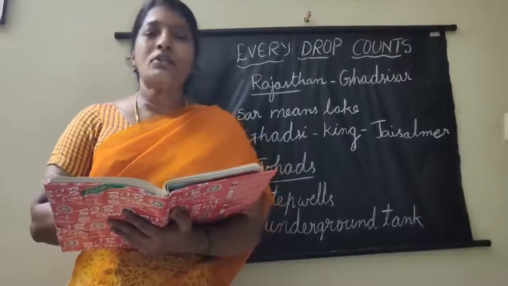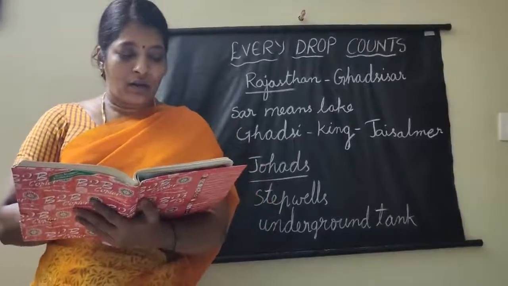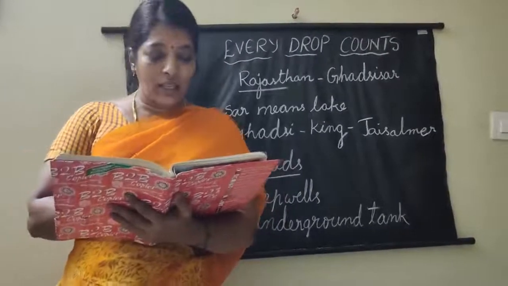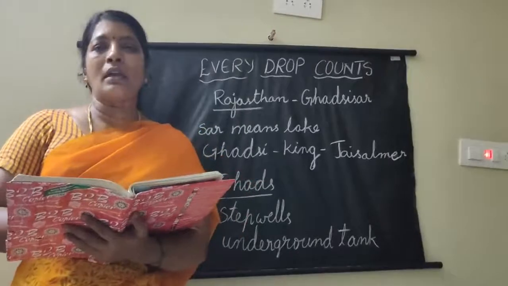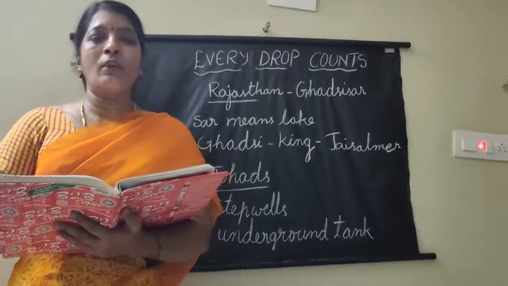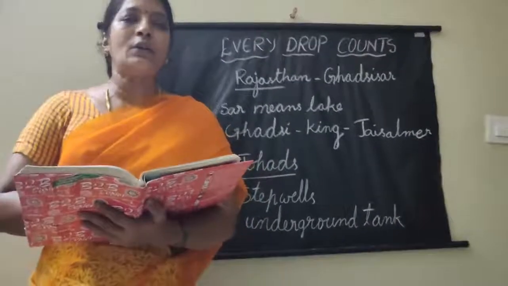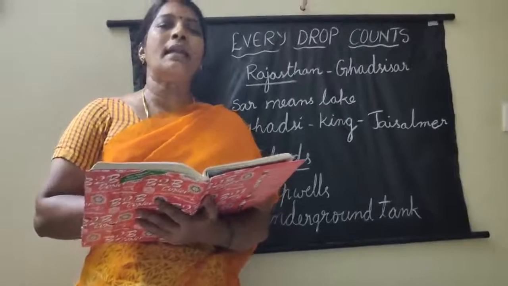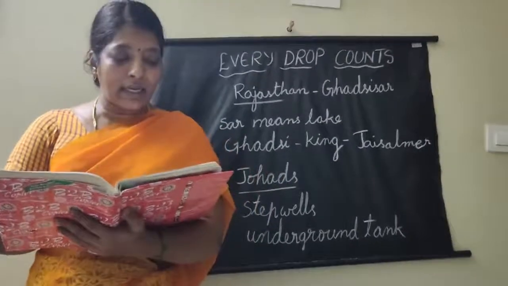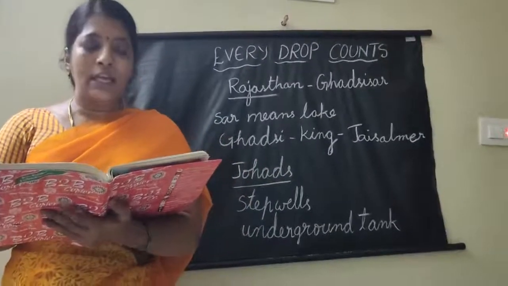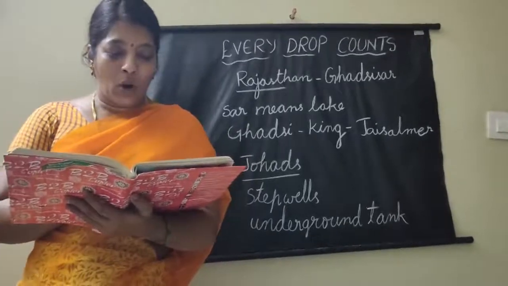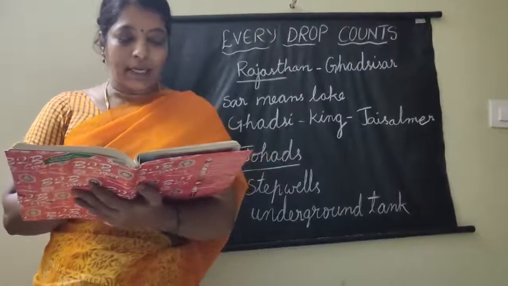And what did he mention? See, the people here are very skilled at making ponds. Al-Biruni did not tell this directly, but he recorded it in his records. What did he record? The people here are very skilled at making ponds.